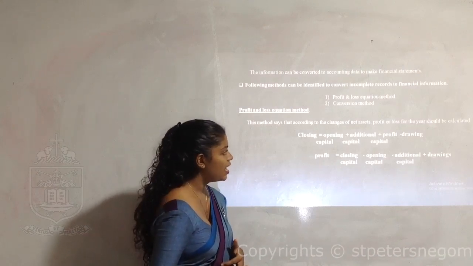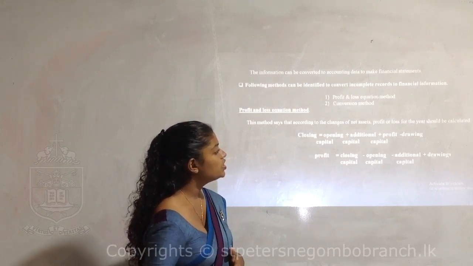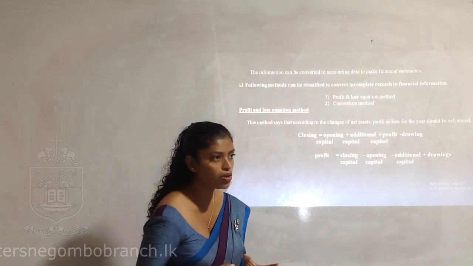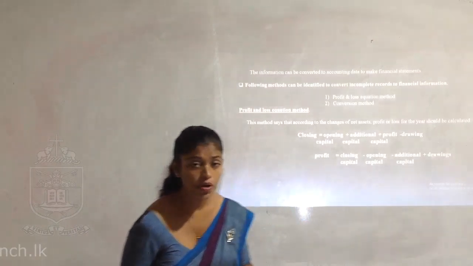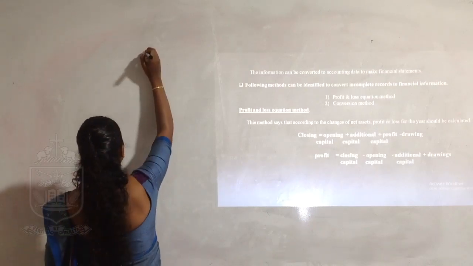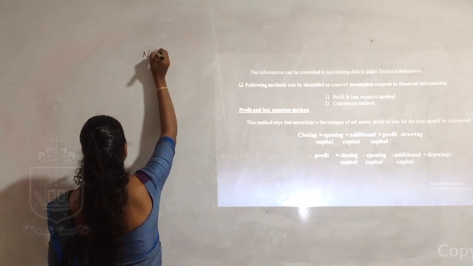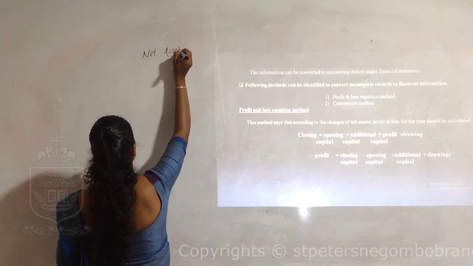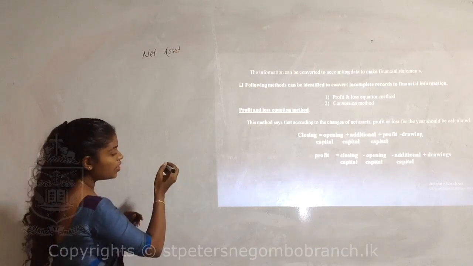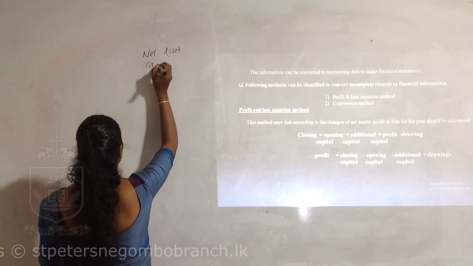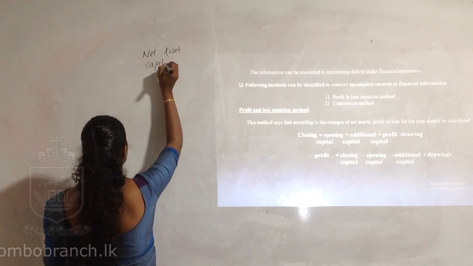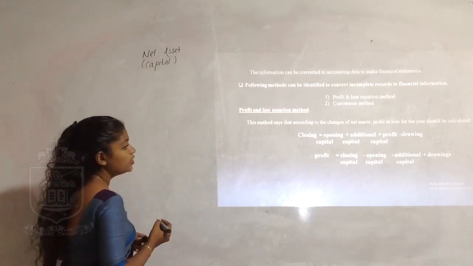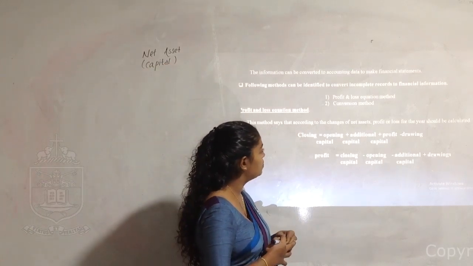This method says that according to the changes of the net assets, profit or loss for the period should be calculated. Actually children, what is meant by net assets? This is the same as the capital of a business.